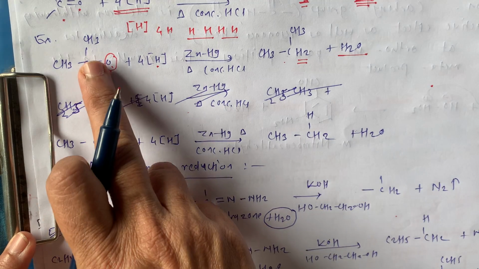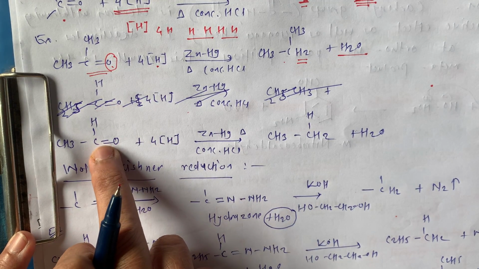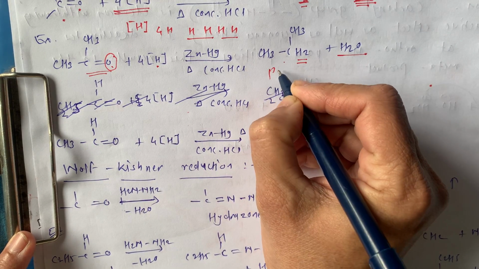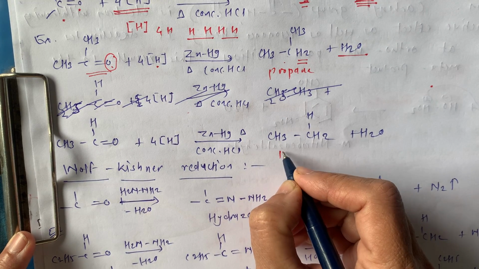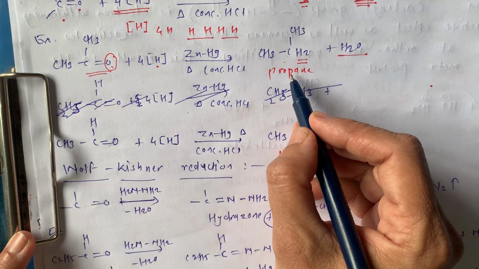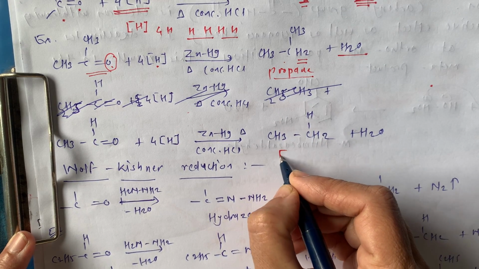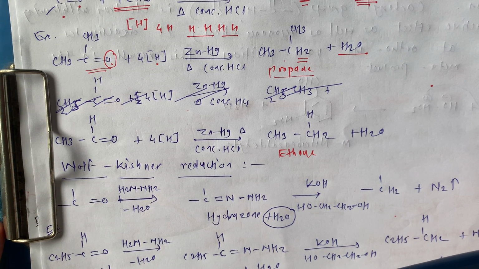The carbonyl oxygen is removed, there is CH2 and the byproduct is H2O. So for the ketone as well as for the aldehyde, this is acetone, this is acetaldehyde, and the product is very important. You have to know the name. What is this? This is CH3CH2CH3, our propane, while this one is simply ethane.